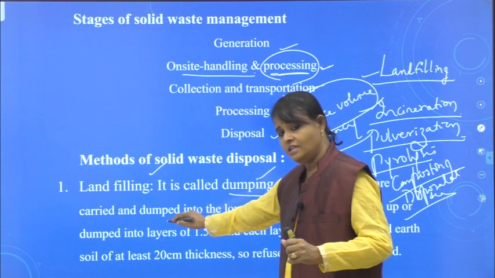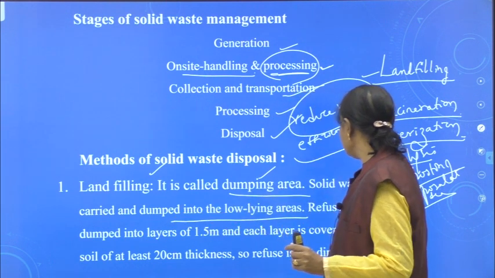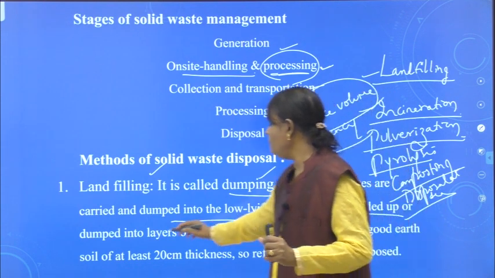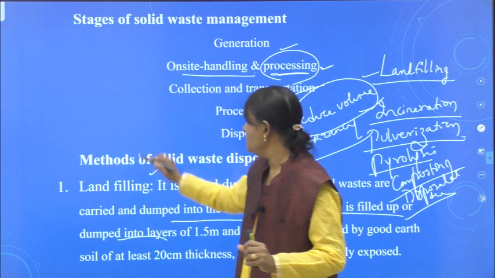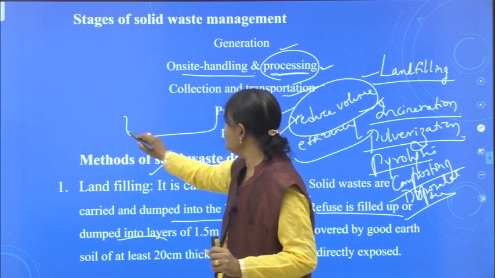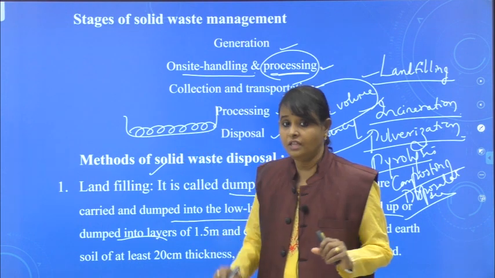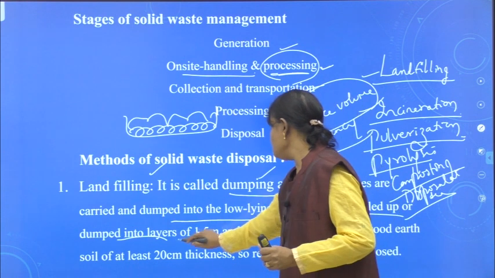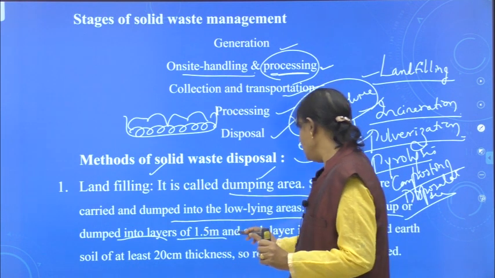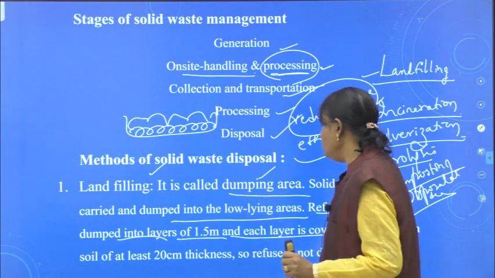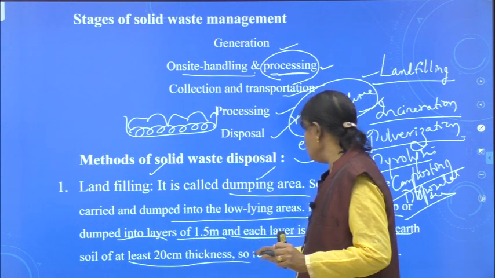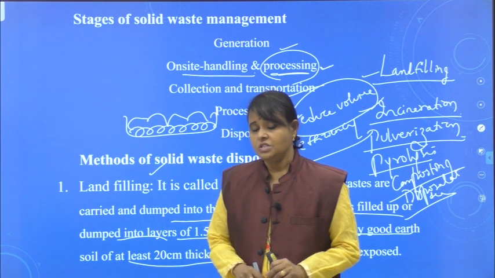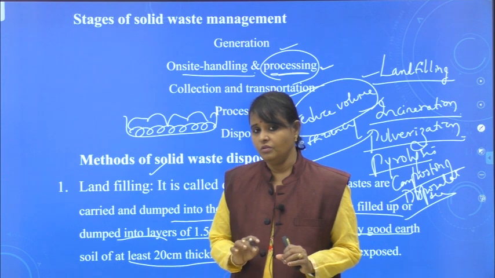Solid wastes are carried and dumped into low-lying areas. Refuse means the waste. It is filled up or dumped in layers. They will construct like this, and the waste is dumped in the form of layers. Each layer is 1.5 meters of waste, and each layer is covered by good earth soil of at least 20 centimeters thickness, which is rich in microbes. One layer they will dump, then cover with soil.